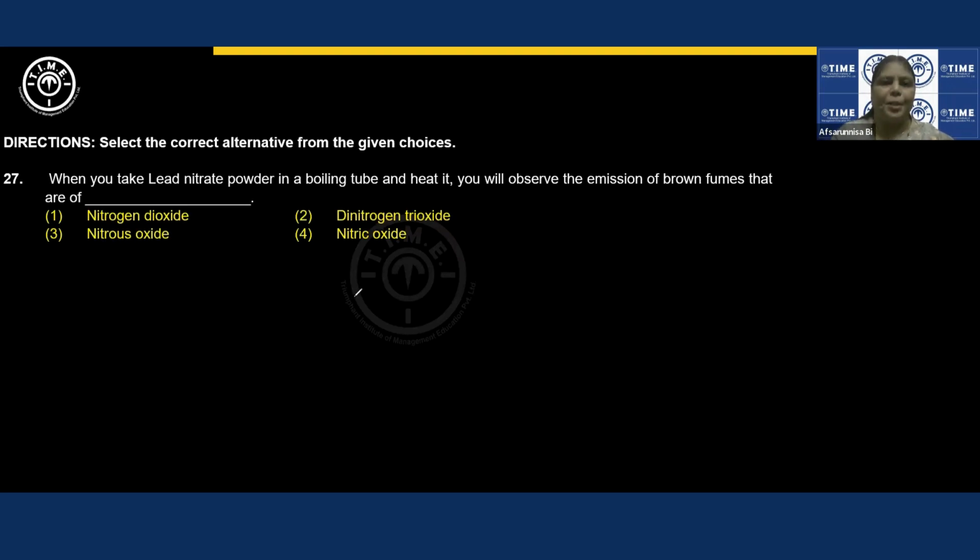When you take lead nitrate powder in a boiling tube and heat it, you will observe the emission of brown fumes that are of dash. Any metal nitrate, it's not only lead nitrate, zinc nitrate, silver nitrate, okay? Any metal nitrate, they can change the metals, but the compound is related to metal nitrates, right? Nitrates upon heating undergo decomposition to form metal oxides plus nitrogen dioxide plus oxygen. This is the general equation.